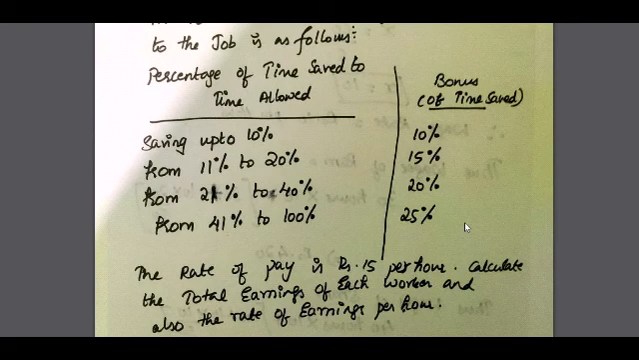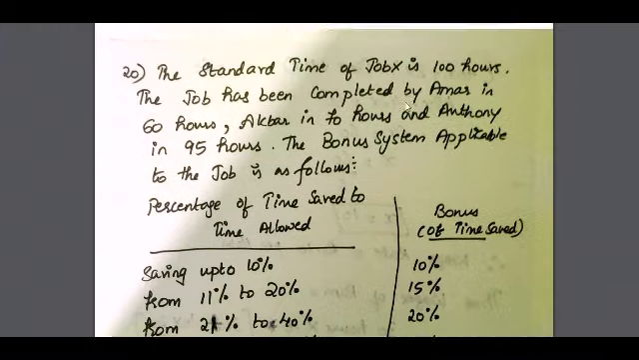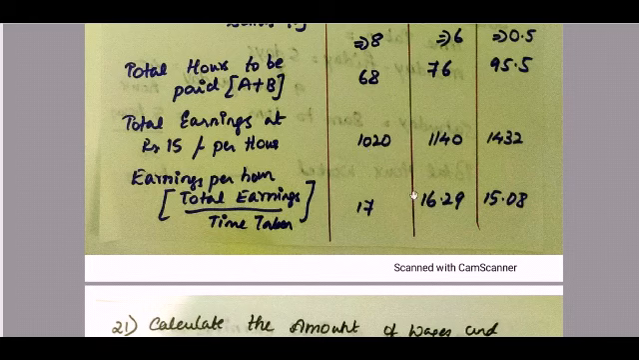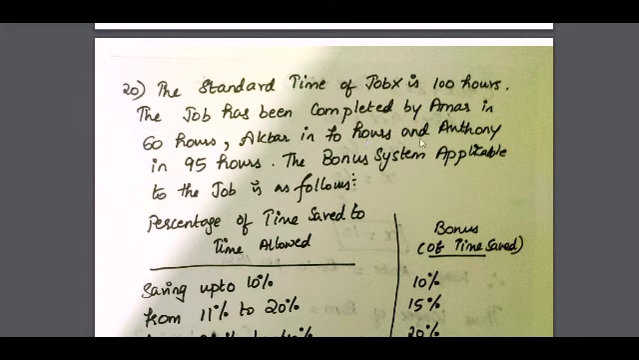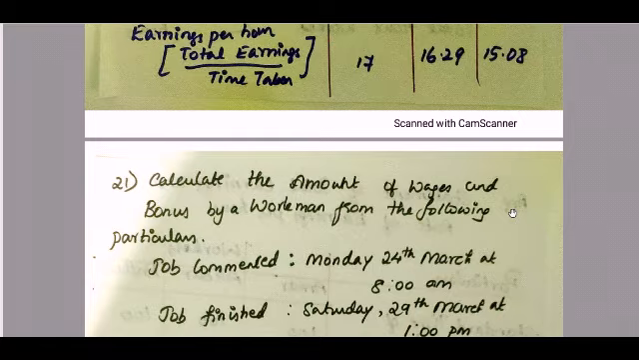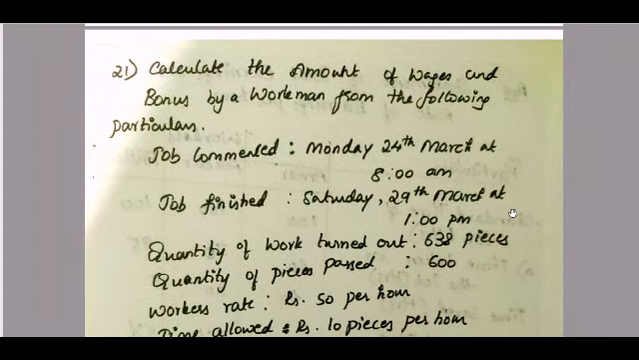Then for the second worker, how much is his time taken? He has taken 70 hours. So 1140 divided by 70, which is 16.29. And for the third worker, Anthony, 95 hours. So 1432 divided by 95, which is 15.08. So now let us move on to the next question.